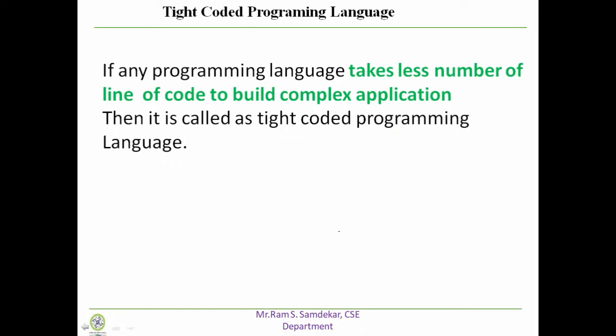So whenever you want to write a program to build an application, and if it is a complex application and you have to write a large number of lines, then it is called a loosely coded programming language. And if it takes a less number of lines, then it is called a tightly coded programming language. Now understand with one example, so you can easily compare which programming language is tightly coded and which is loosely coded.